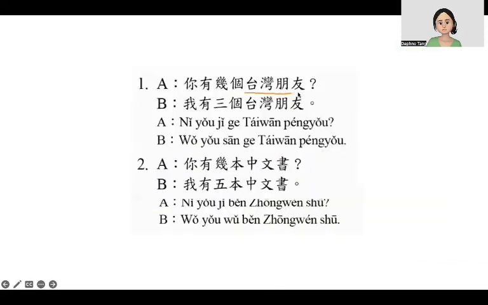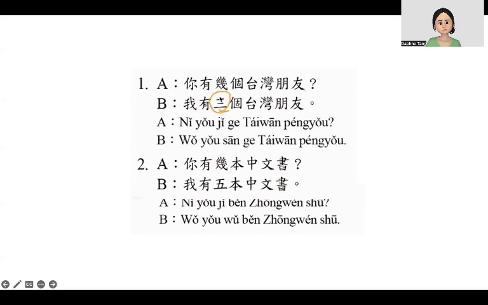Here, the noun is 台湾朋友. 朋友, people, we use 个 to count. And I want to know how many. I want to ask the number, use 几 to ask. So, 你有几个台湾朋友?